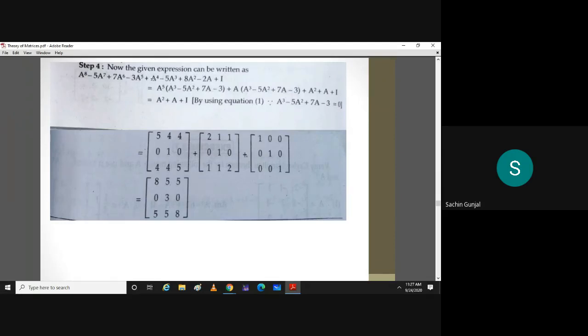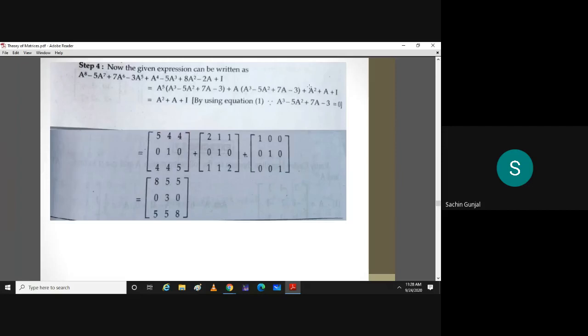Then taking a common from this expression, you will have a cube minus 5a square plus 7a minus 3, and then the remaining part, 1a square is there, 1a is there, plus identity matrix.